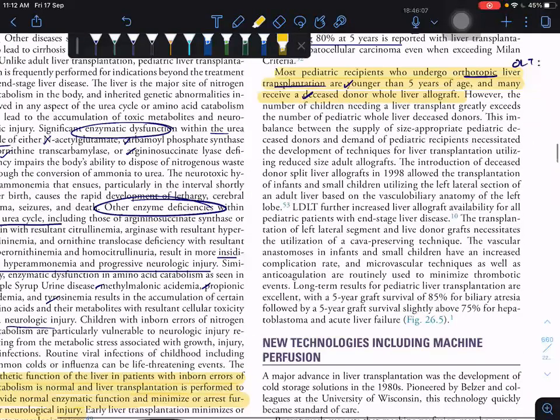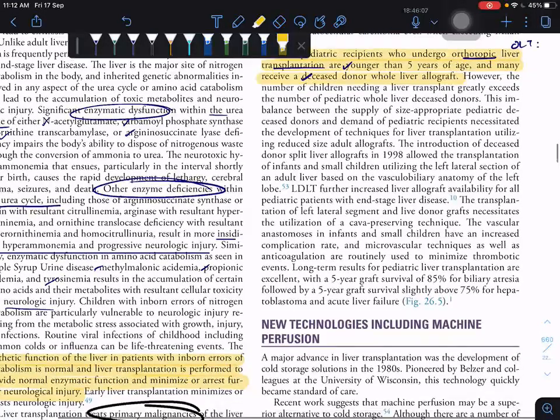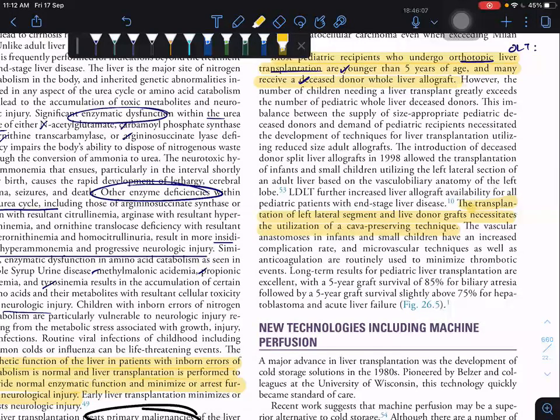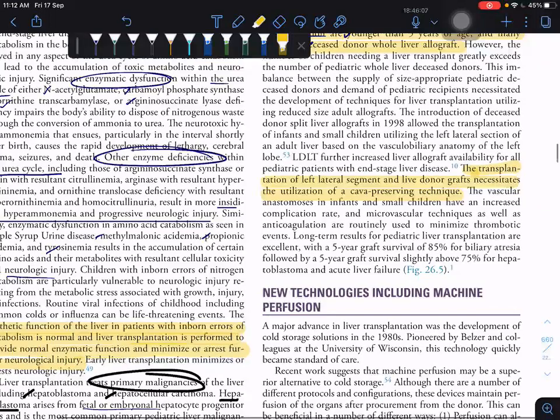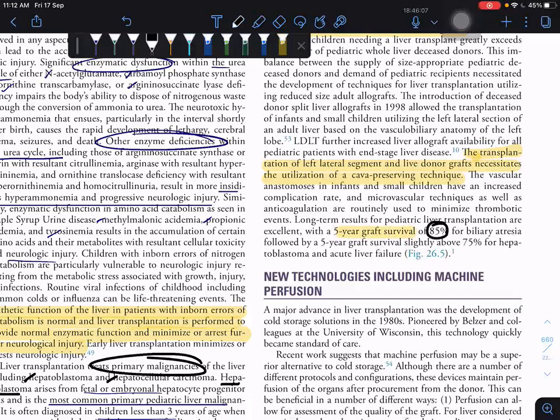One technique is the caval preserving technique. The transplantation of the left lateral segment and live donor grafts necessitates the utilization of caval preserving techniques. That more or less looks like the piggyback technique. What is the 5-year survival rate? 85% for biliary atresia and 75% for hepatoblastoma.